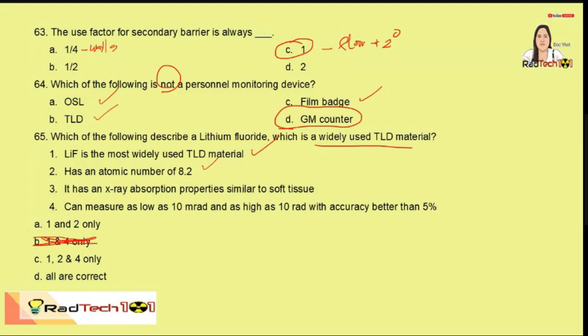It has an X-ray absorption property similar to soft tissue. Yes, correct. So, 1, 2, and 3, wala na ito. Of course, walang 3 dito. So, eto na lang yung natitira. So, kahit hindi mo nabasahin yung last na choice, based on the elimination process, you will be able to tell kung alin yung tamang sagot.